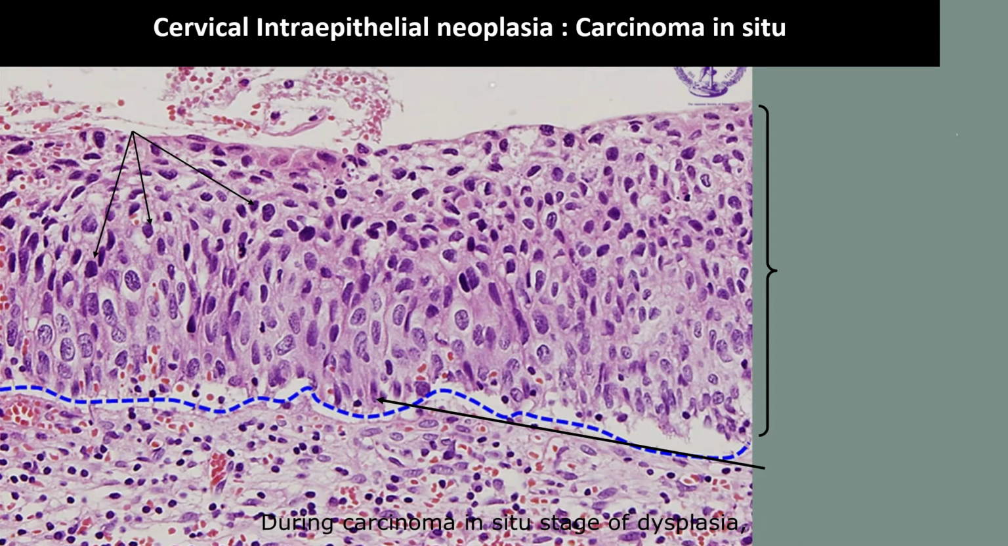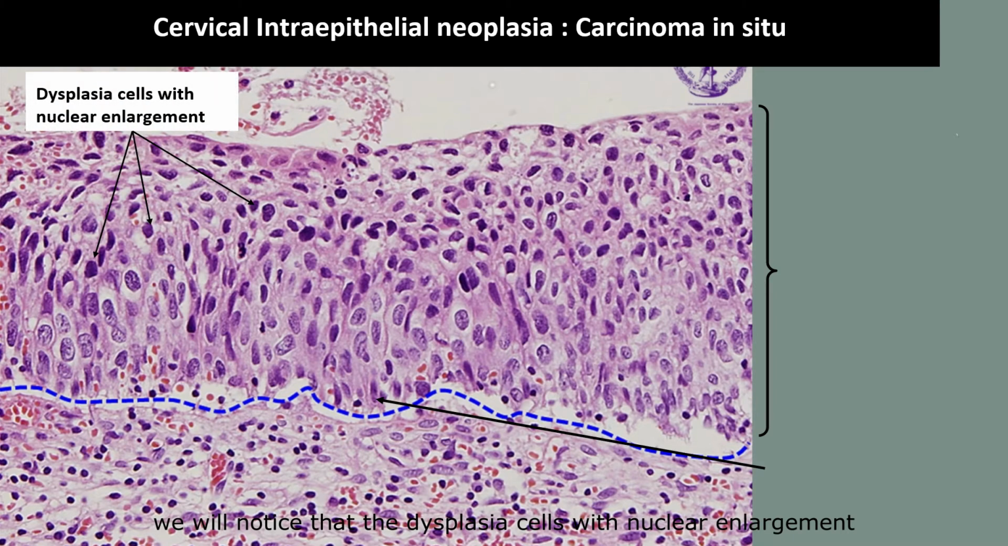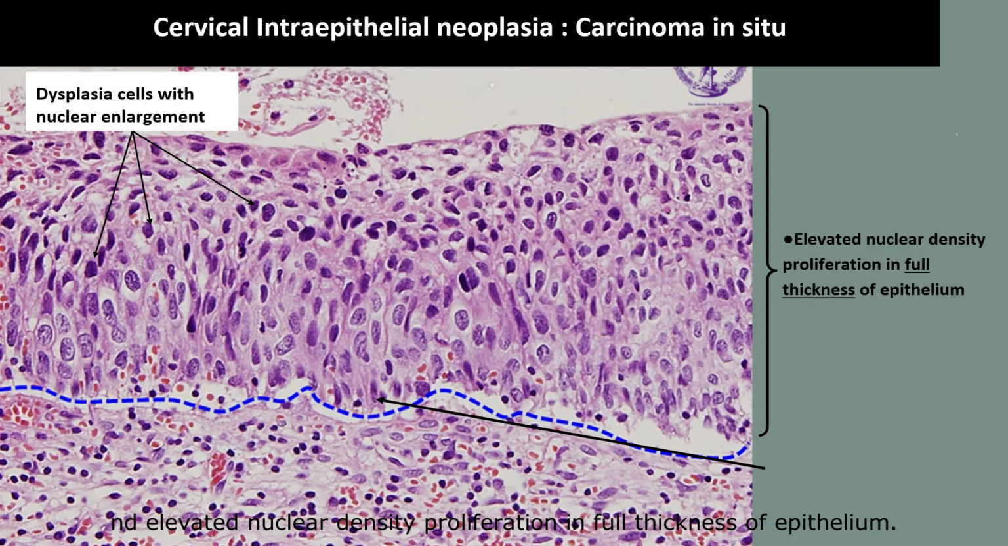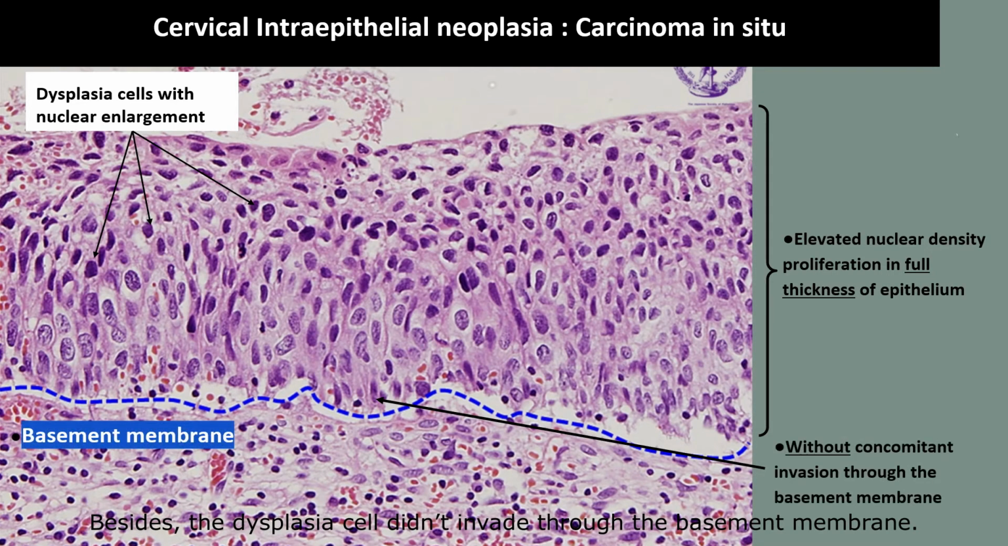During the carcinoma in situ stage of dysplasia, we will notice that the dysplasia cells show nuclear enlargement and elevated nuclear density proliferation in the full thickness of the epithelium. Besides, the dysplasia cells didn't invade through the basement membrane.